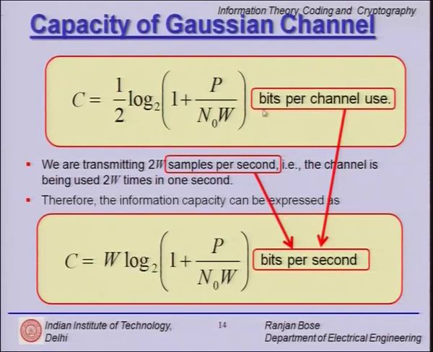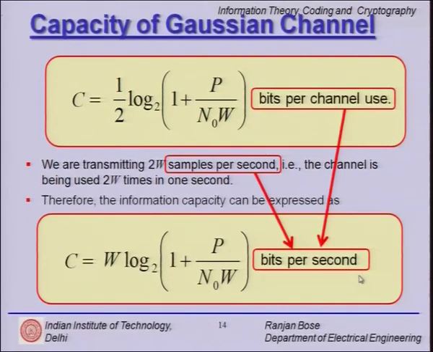If you use these two together I end up with bits per second. So, finally, I am quite comfortable with this notion of capacity, which is C equals W log to the base 2 of 1 plus P over N naught W bits per second.